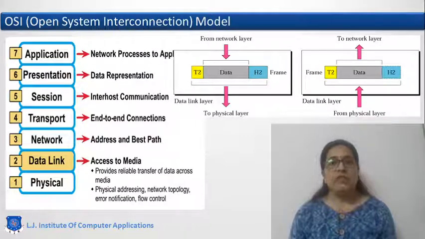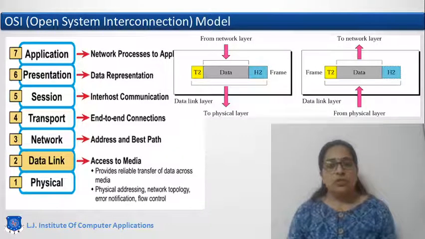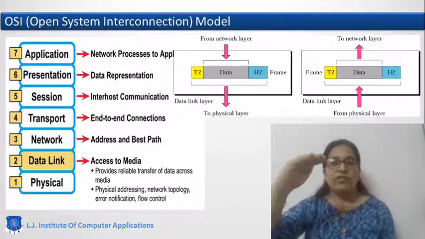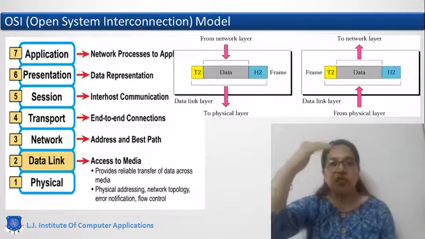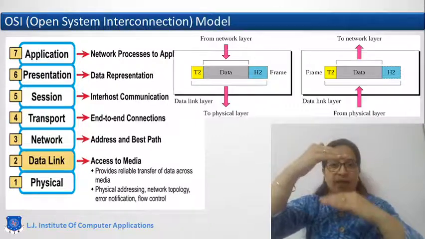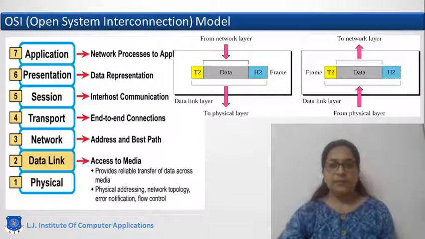It will use the physical address, that is the MAC address, and will transfer the frame to the physical layer. Data link layer has high responsiveness as it is directly connected with the physical layer. So the work is further divided into two sub layers, the MAC sub layer and logical link layer. That is, the upper layer of the data link layer is called the LLC, which will communicate with the network layer, and the lower layer of the data link layer is called the MAC sub layer, which will directly communicate with the physical layer.